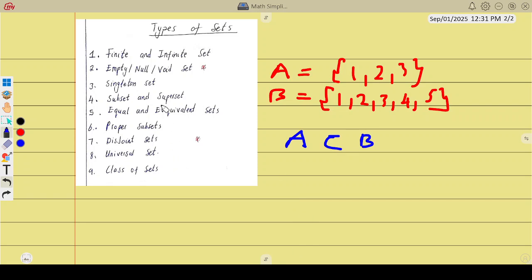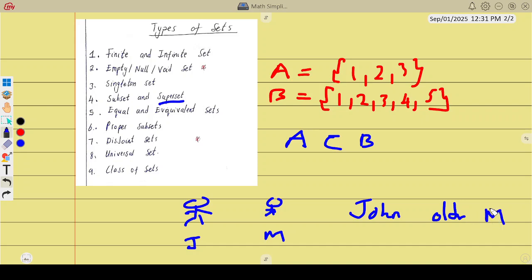For a superset, I like giving this example when I'm teaching. If we have a boy called John and another small boy called Martin, and we say John is older than Martin, in grade 12 they would ask you to rewrite beginning with Martin. You can't say Martin is older than John. So if we start with Martin, we say Martin is younger than John.